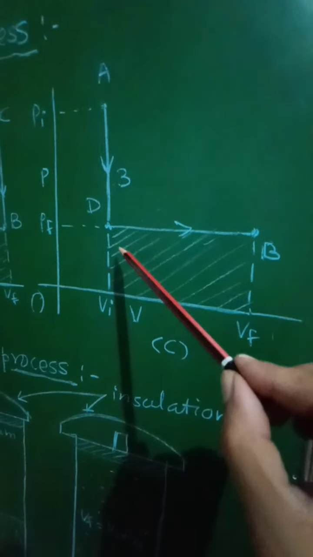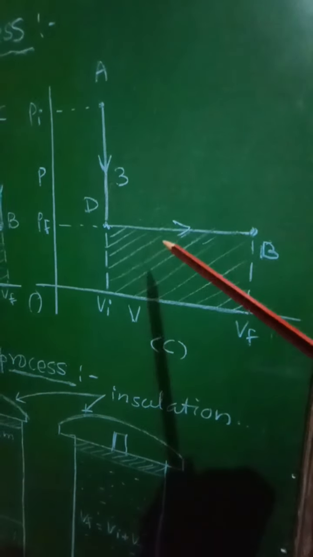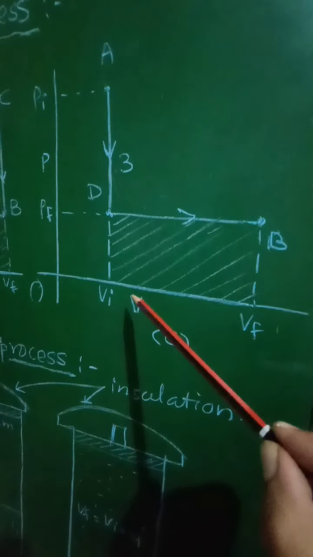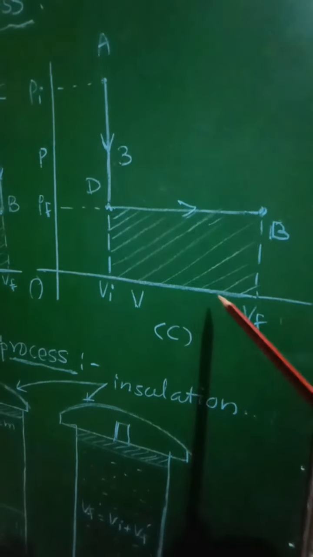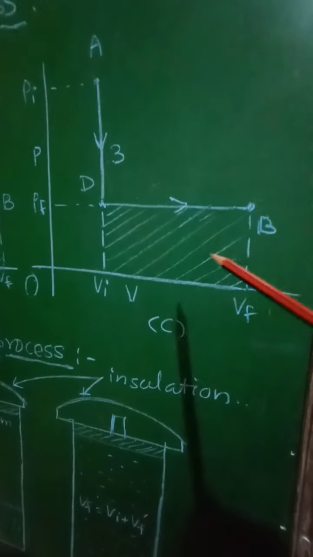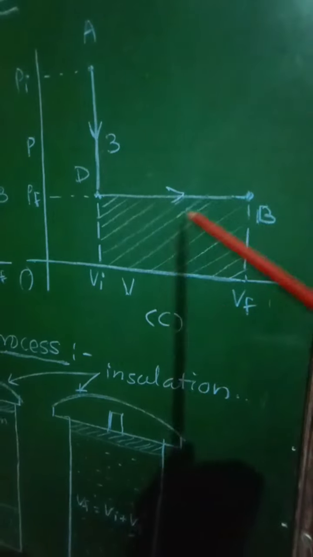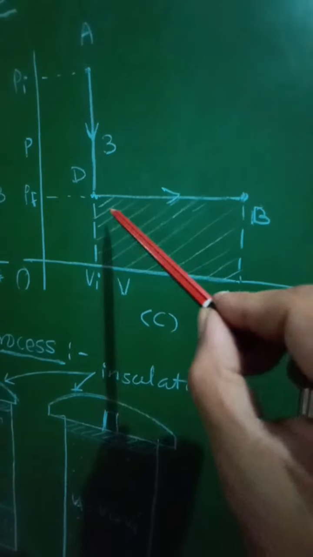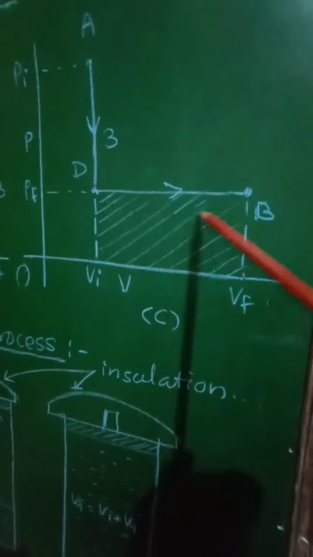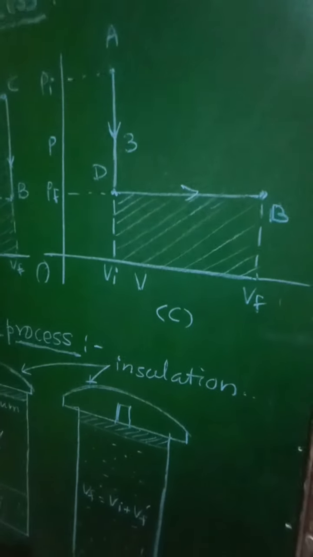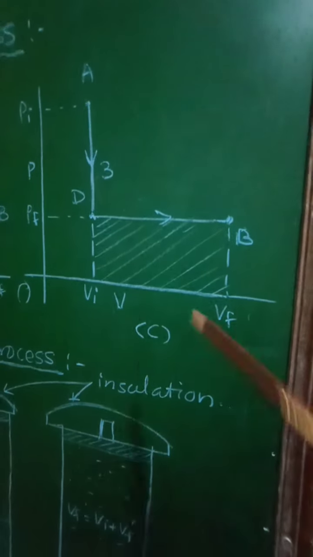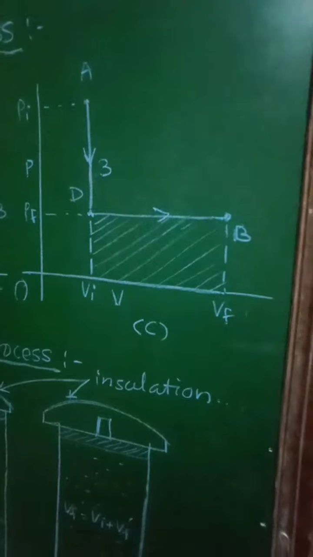And then when we proceed from D to B, at that time pressure will remain constant as Pf, but there will be change in the volume from Vi to Vf. As there is change in the volume of the system, again work will be done. That work done will be given by the area under this curve, that is 3. So this shaded region will represent the work done, because work done is given as PdV.